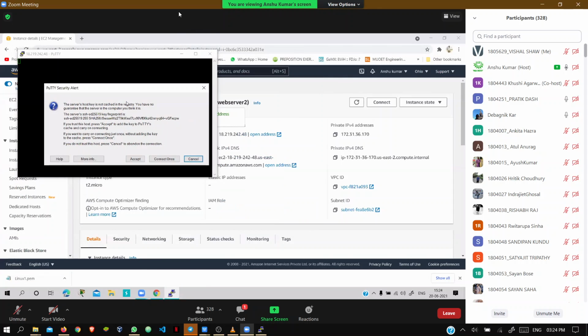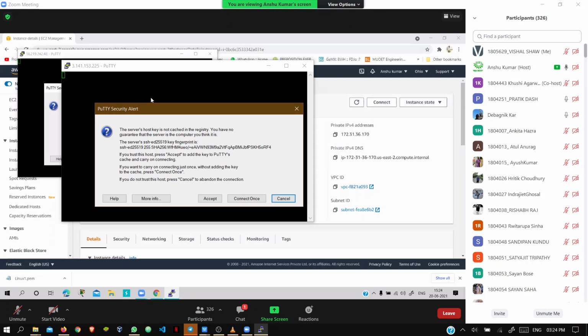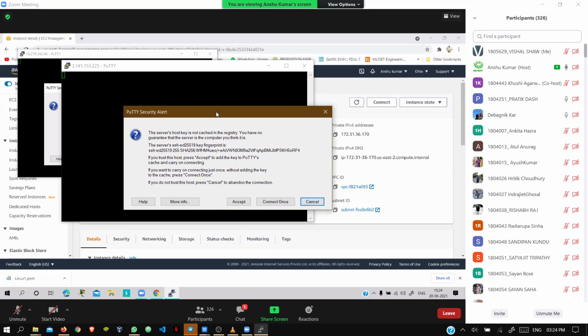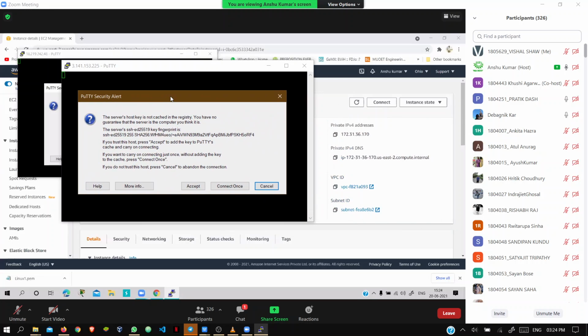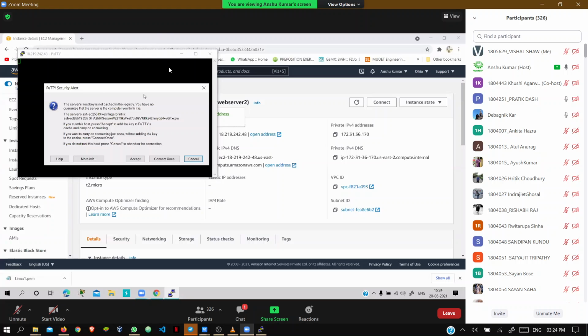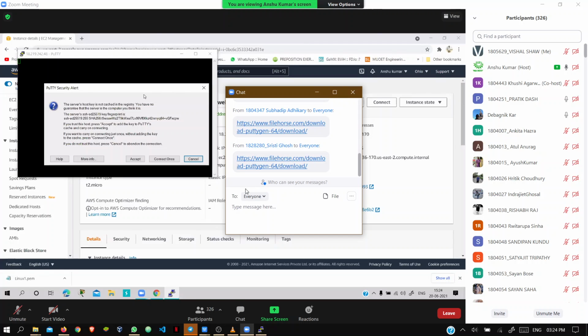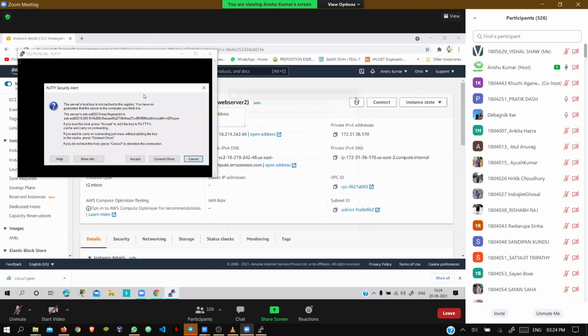So here once you get an alert, host doesn't exist. Just see what you have to do. Earlier, you have to go to putty, then in putty go to SSH. On the left side, find SSH, then go to auth.